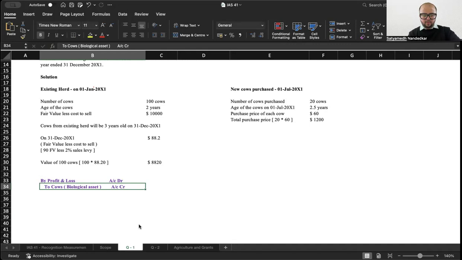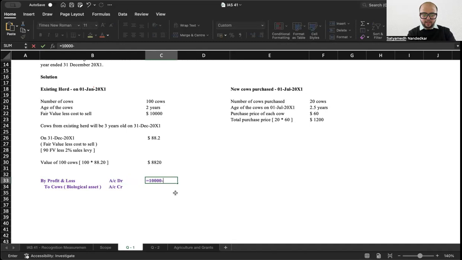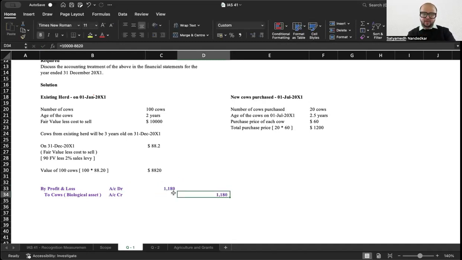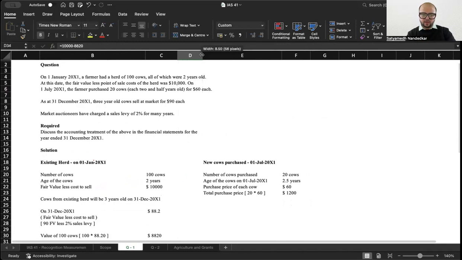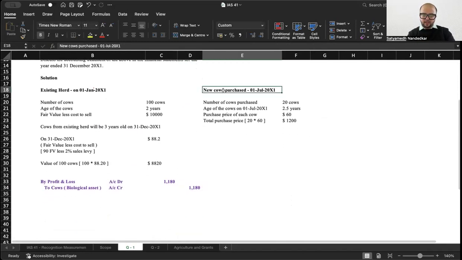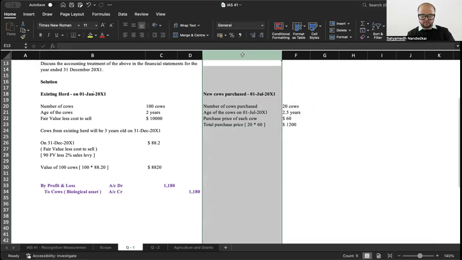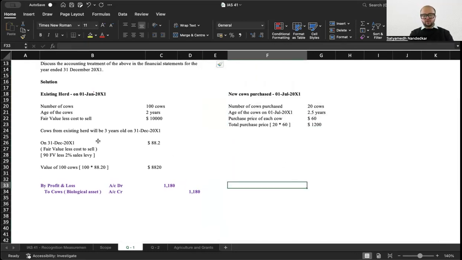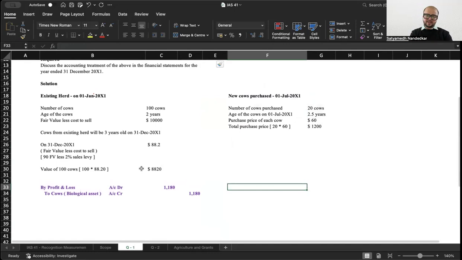These cows were in my books of accounts at 10,000. Now the fair value less cost to sell on 31st of December was 8820. So 10,000 minus 8820, 1180 is the amount at which you should record the accounting entry. Now this is one part. So this is how you handle the existing herd.